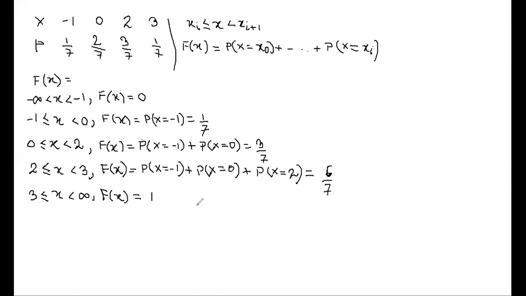Now you are going to tell me whether the problem I have done is a problem for a discrete random variable or a case of a continuous random variable. Discrete. Why is it discrete? What is the reason?